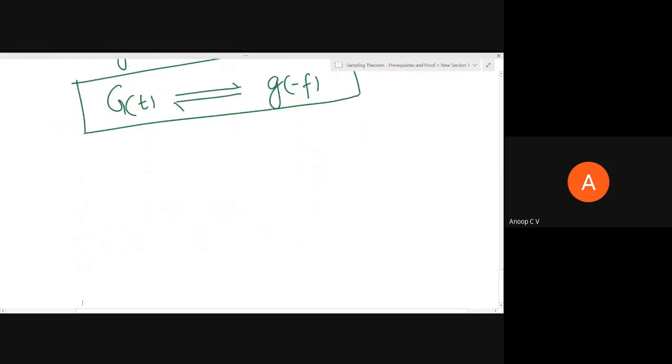And the last topic of this video: you should be familiar with the Fourier transform of a periodic signal. Why? Because we have seen g delta of t, the ideal instantaneously sampled version of g of t. We have represented it as the sum over n from minus infinity to infinity of g of n Ts times del of t minus n Ts.